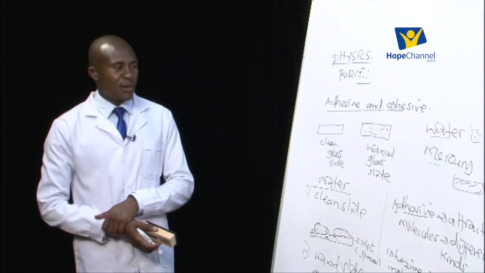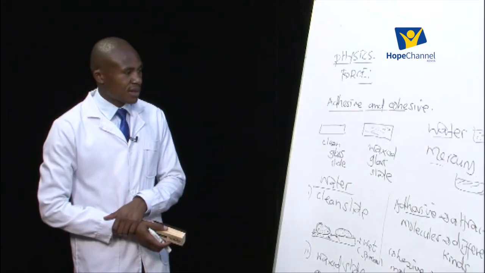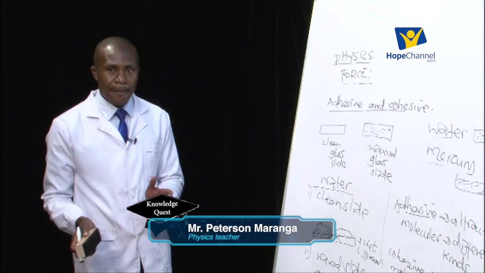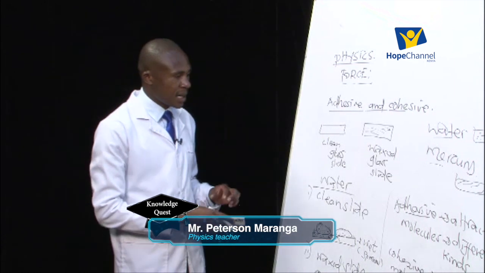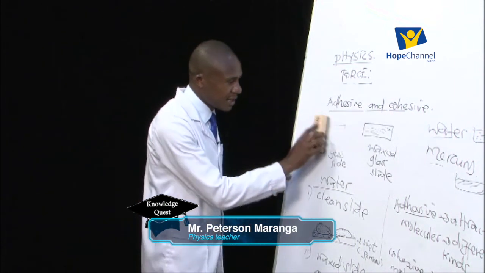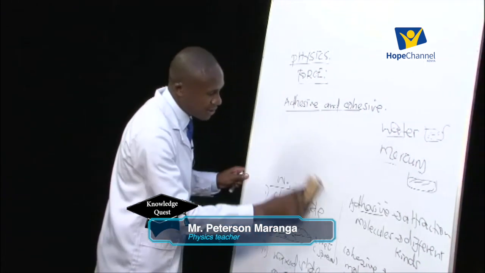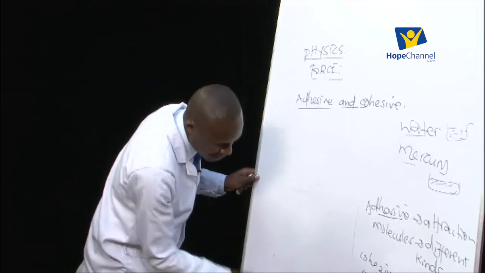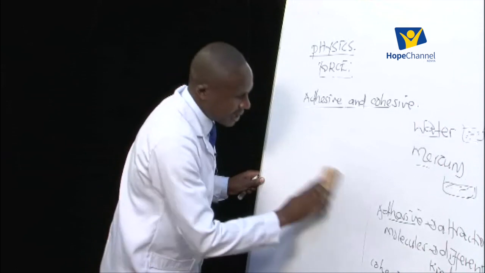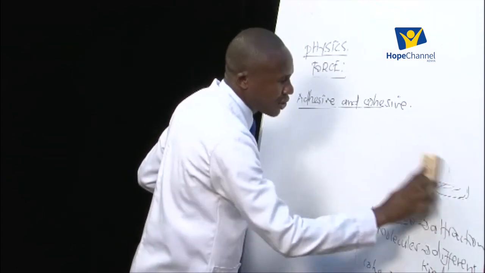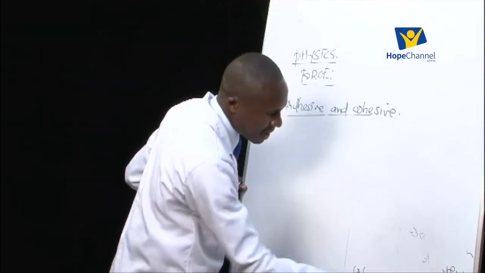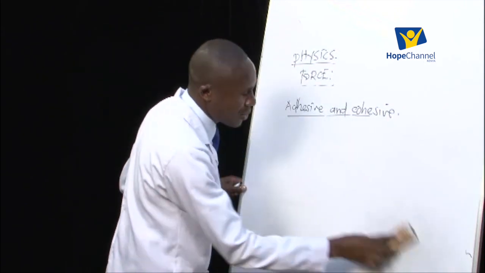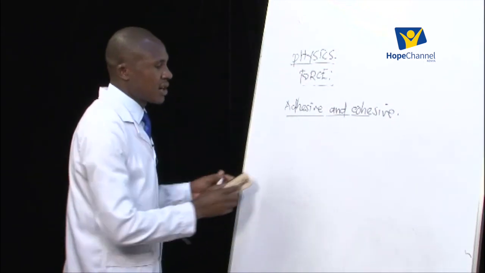We can still demonstrate these adhesive and cohesive forces using narrow tubes and water in a beaker, or mercury in a beaker. Let me draw something different here. Again, I try to illustrate the same for you to have a better understanding of what we are talking about. Now for this second one, we need some narrow tubes of different sizes, and then we also need two containers, one having water, another one having mercury.